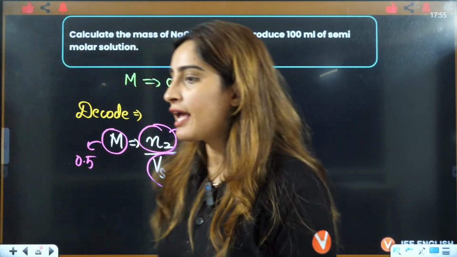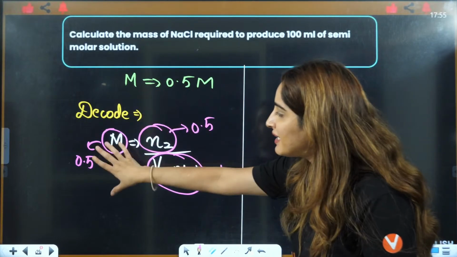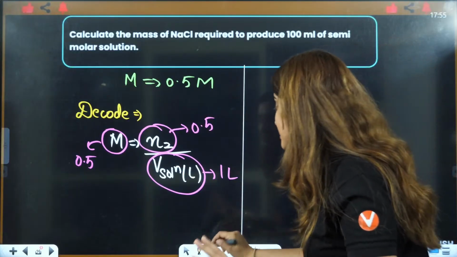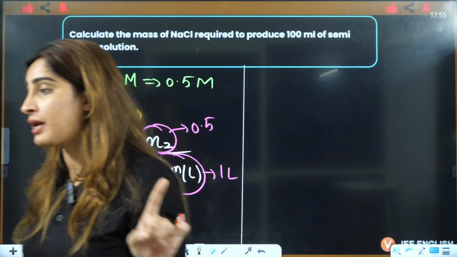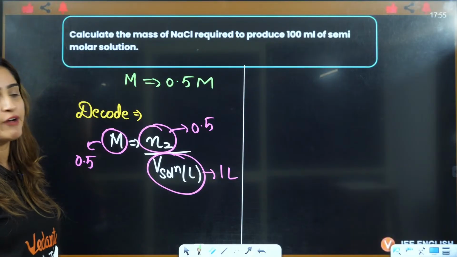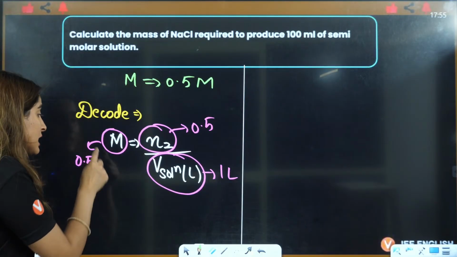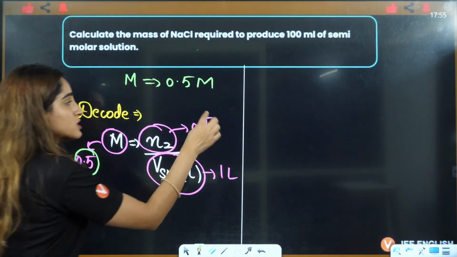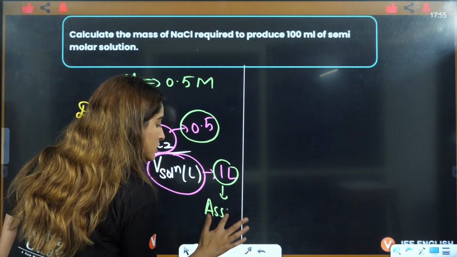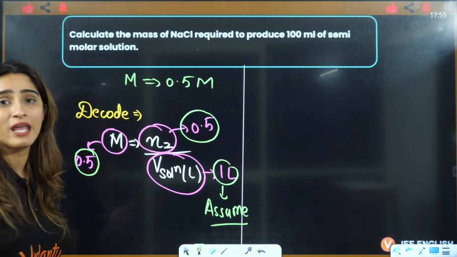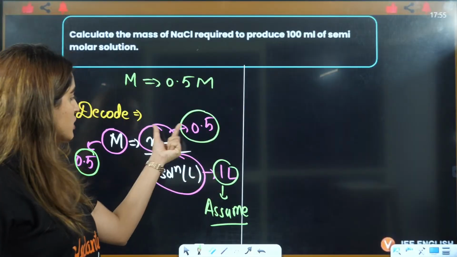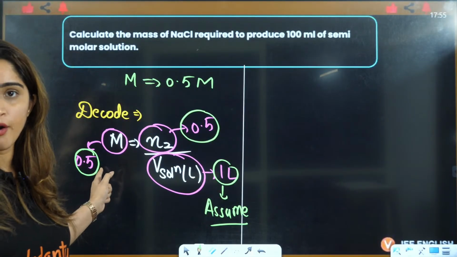Decode is very important. Molarity is given to you as 0.5, this is the formula, and this is given to you in the question. This you are assuming. Whenever you are decoding, assume the denominator as 1. So if I assume this as 1, this will be the same as the answer of this formula.